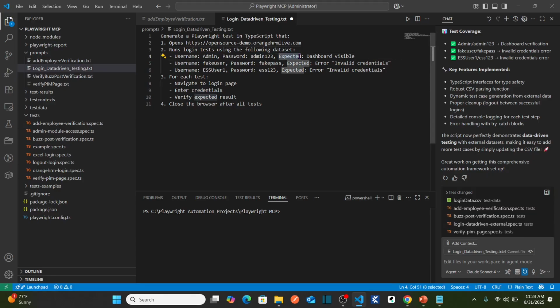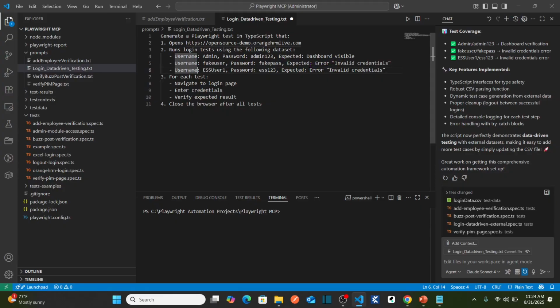What is the expected? Expected is dashboard visible, which means I have three different data variables: username, password, and expected. If I enter the username and password correctly, then my expected behavior is dashboard should be visible. And then the second and third data sets, fake user, fake password, which means these are not valid credentials.